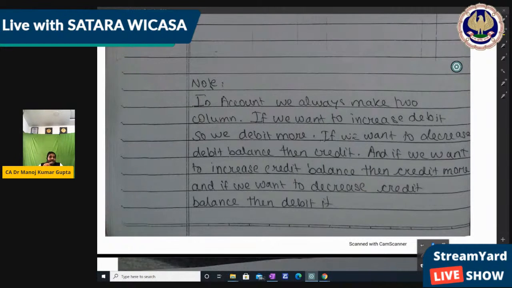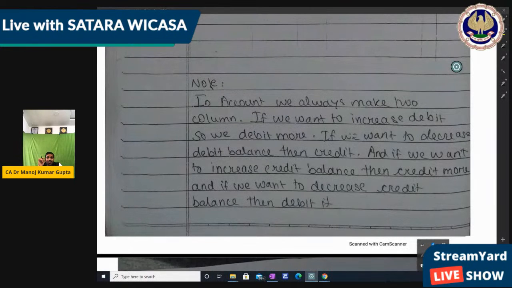So that same thing we write on two sides, then definitely our account is tally at the end of the accounting year. When we make the balance sheet it is tally, even the trial balance is also tally, right? So what is this written? I just read it. Two columns.